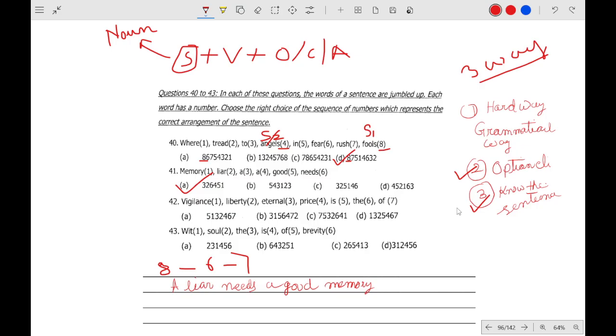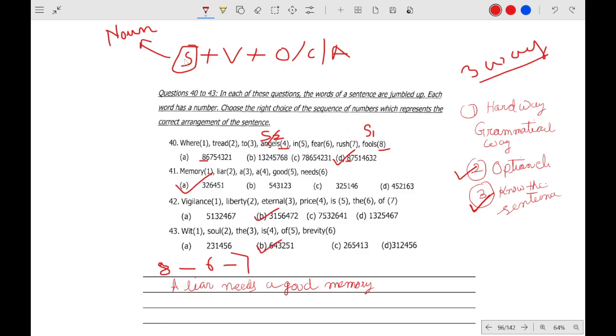This one again, know the sentence. So number B. And 43C will be which, soul, the, ease of brevity. Brevity is the soul of wit. I think brevity is the soul of wit. I know the sentence, that's why I can easily mark it.